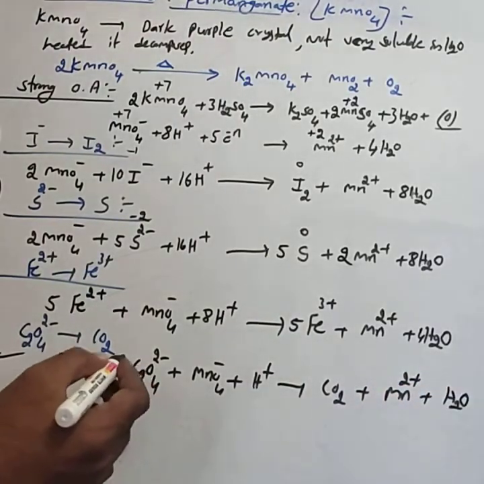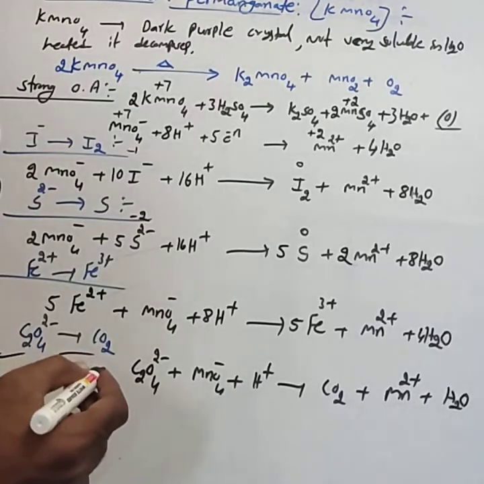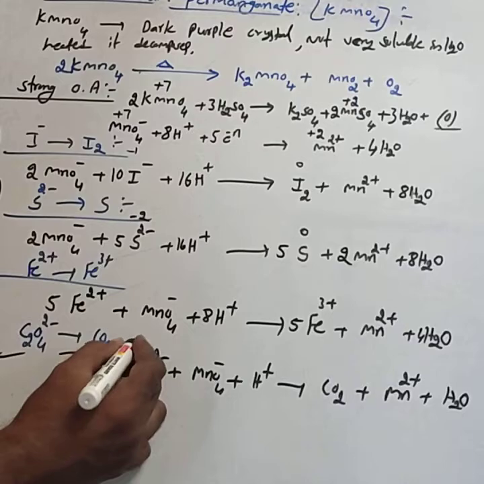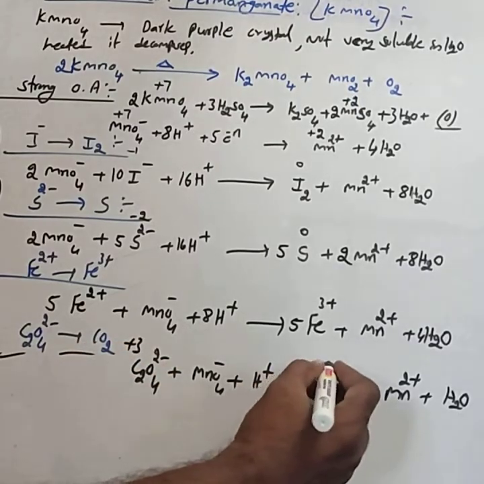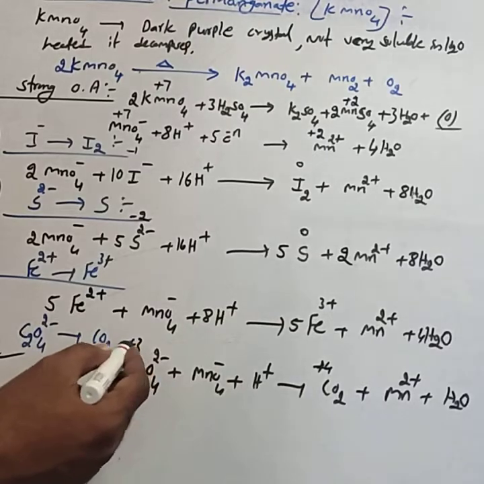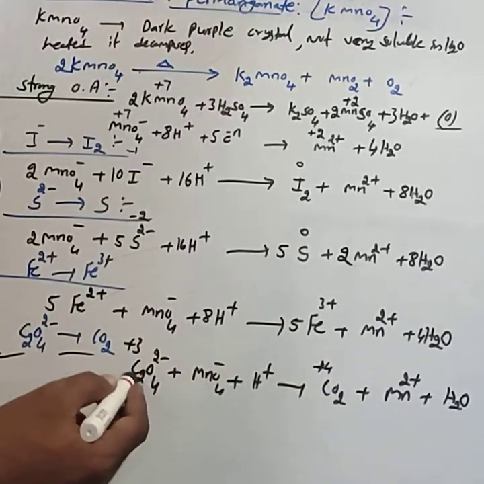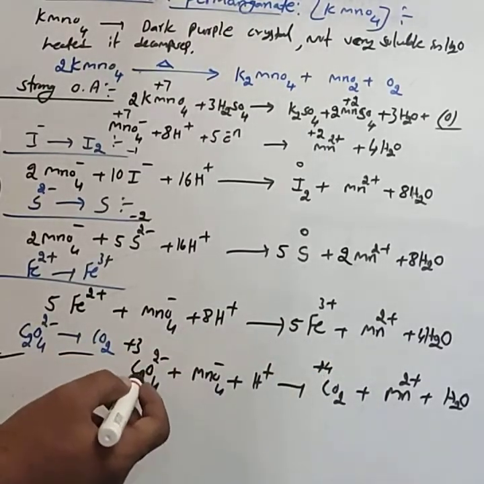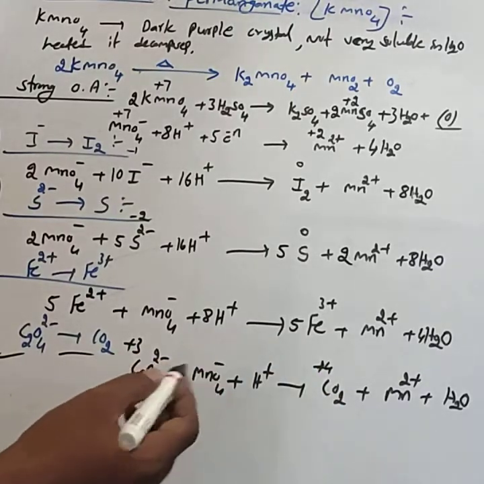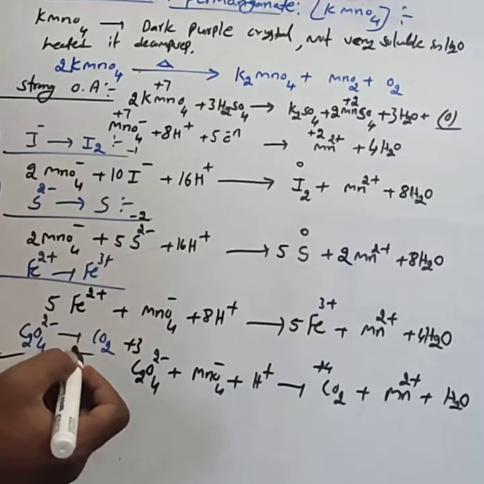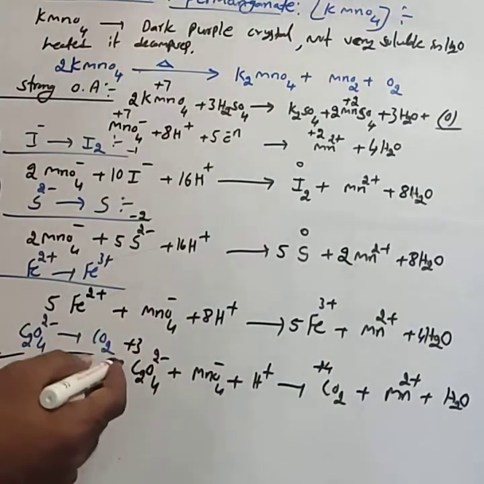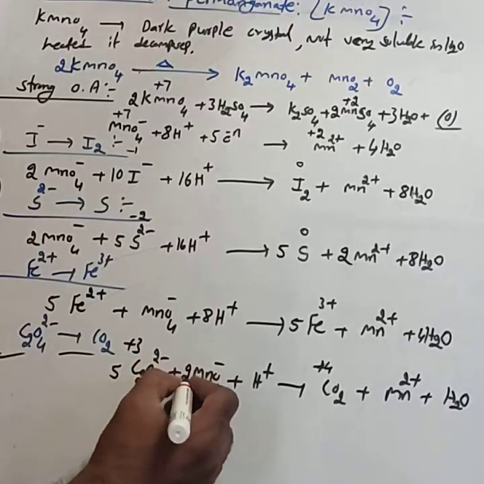Here carbon goes from oxidation state +3 in C2O4 2 minus to +4, which is 1 electron per atom. For 2 atoms, 2 electrons, so 1 oxalate donates 2 electrons. But we require 5 electrons, hence you consider 5 oxalate ions. 5 oxalate means 10 electrons are donated. Then it requires 2 moles.